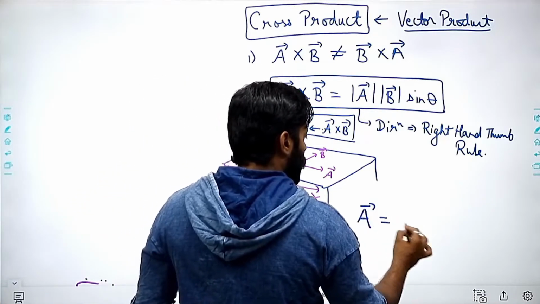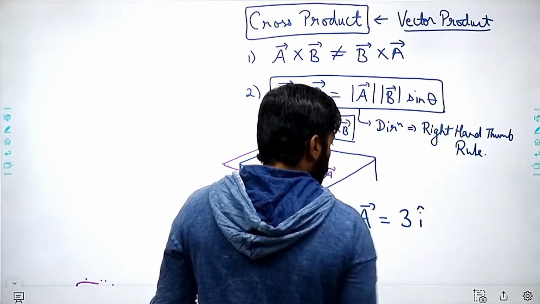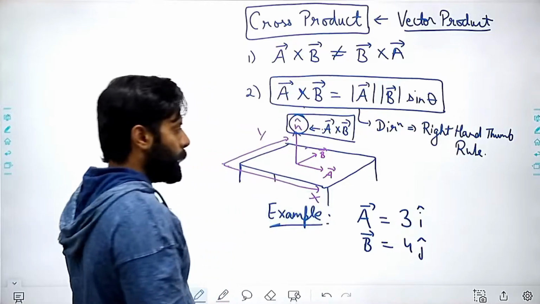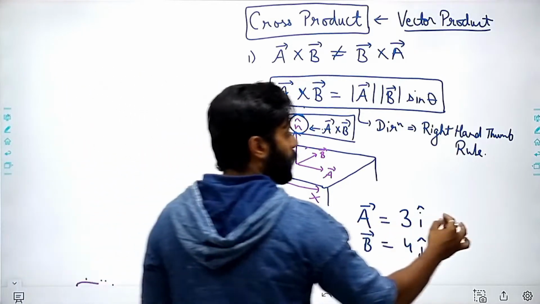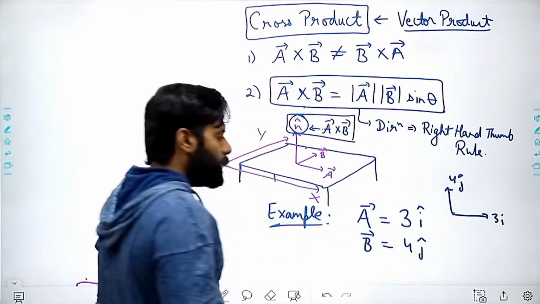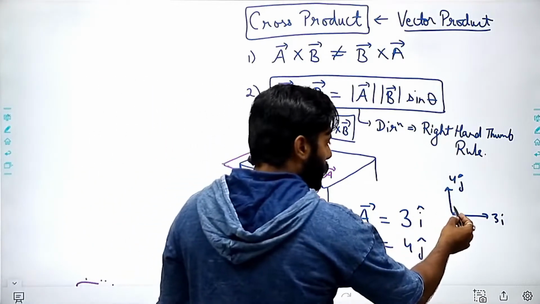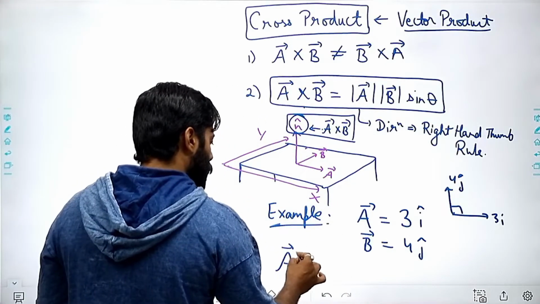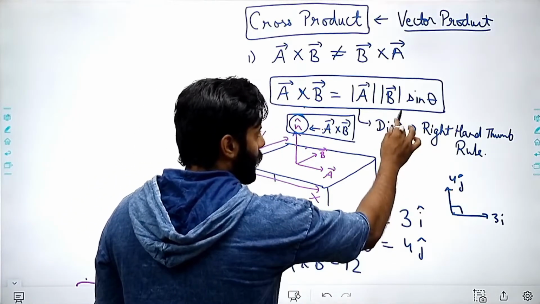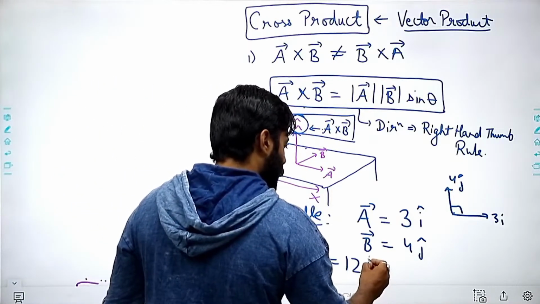Example: A vector is given as 3 i cap, B vector is given as 4 j cap, right? First one is going in x direction, 3i, second one is going in j direction, 4j, and you have to find out A cross B. So if you have to find out A cross B, then you know that the angle between A and B is 90 degrees, right? So A cross B will be 3 times 4 is 12, sine 90 degrees is 1, and the direction is i cross j is k. So the direction will be k cap.